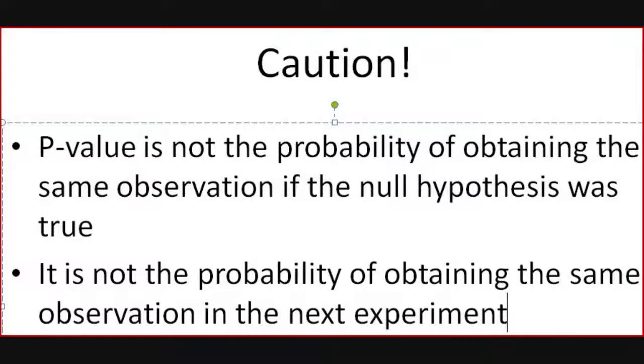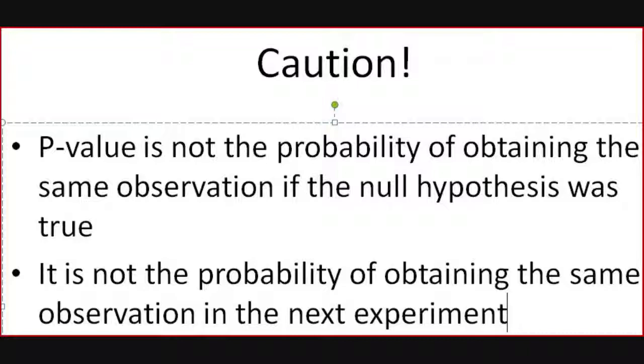Now, there are misconceptions regarding what the p-value actually means. The p-value is not the probability of the null hypothesis being true. In other words, it is not the probability of obtaining the same observation if the null hypothesis, which says that there is no psychic phenomenon, was true.